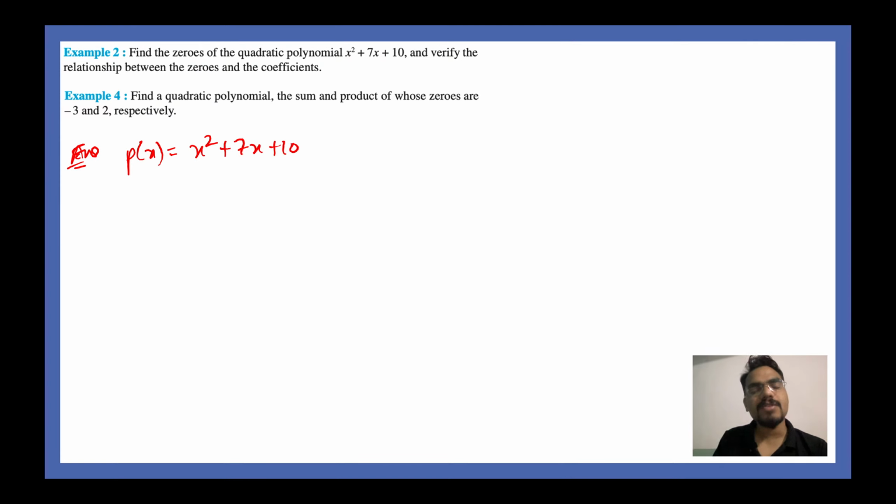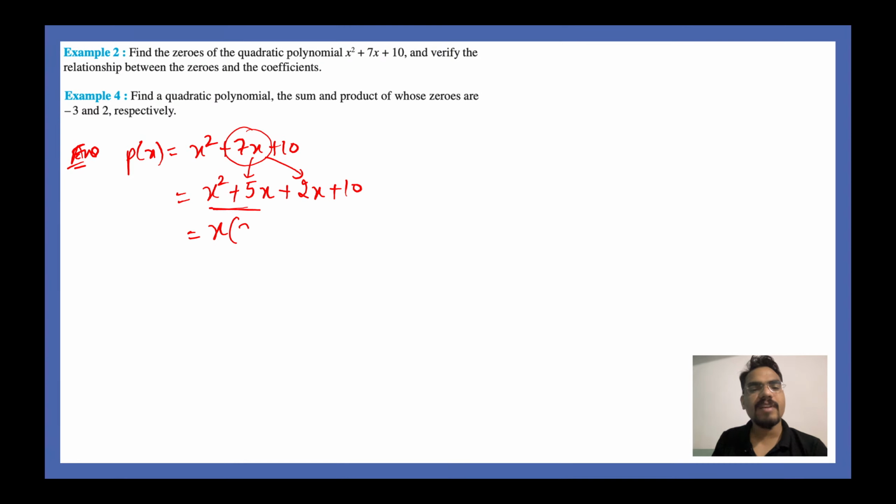Now solving this using splitting the middle term, can we write this as x square plus 5x plus 2x plus 10, right? Can we write 7x as 5x plus 2x? Easy, right? Next step is take out common x from these two terms.